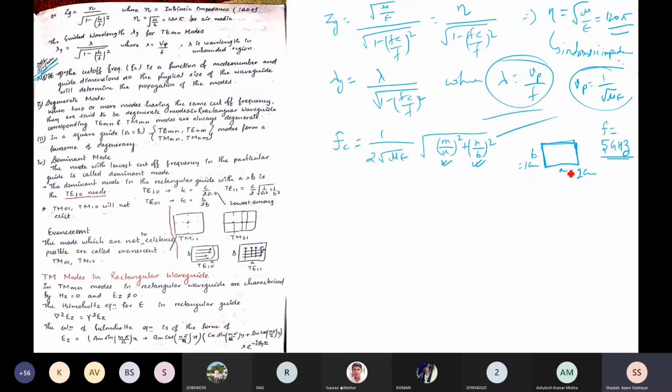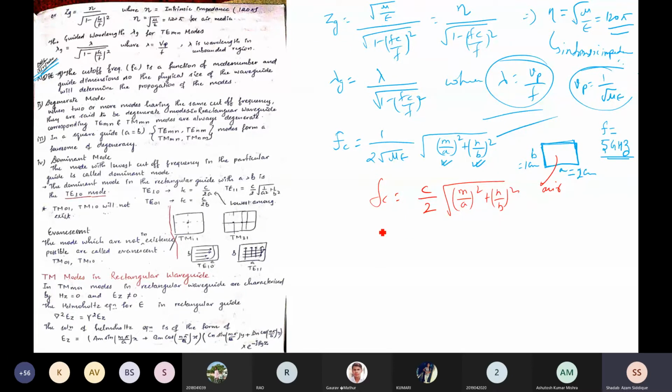So now we have the physical size: a is equal to 2 centimeter, b is equal to 1 centimeter. Now let me find how many modes are existing in this waveguide. And we have taken air inside this. So the cutoff frequency should be nothing but c by 2, times 1 upon square root of mu epsilon, which is nothing but c only, because mu r and epsilon r are equal to 1. And c is nothing but 3 into 10 to the power 8. And that is multiplied by the square root of (m by a) whole square plus (n by b) whole square.